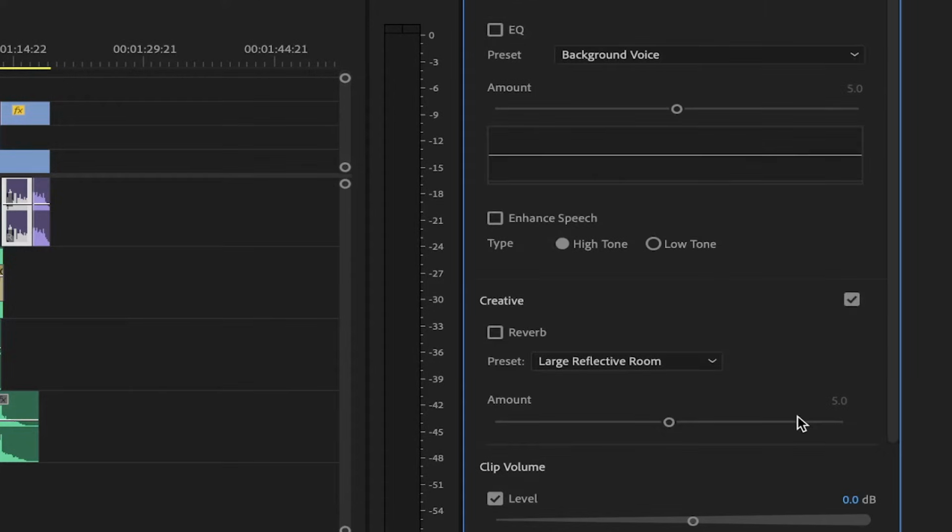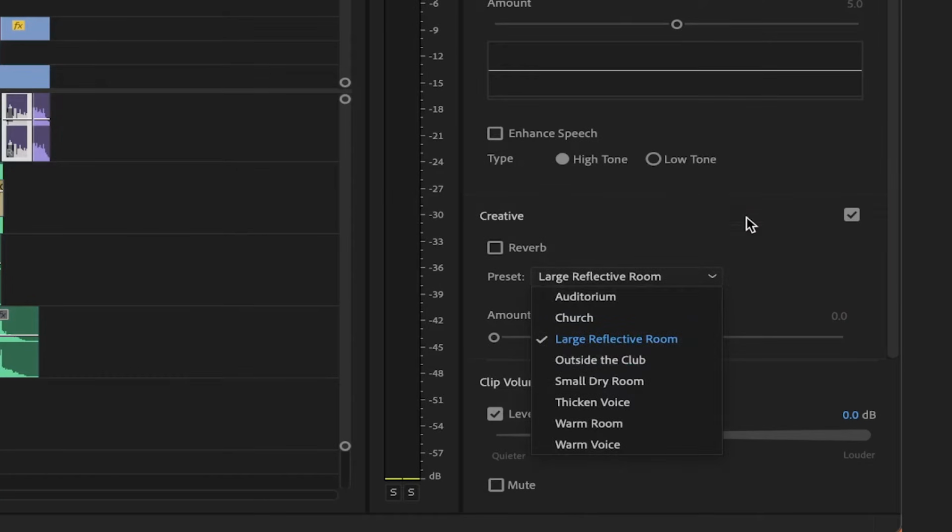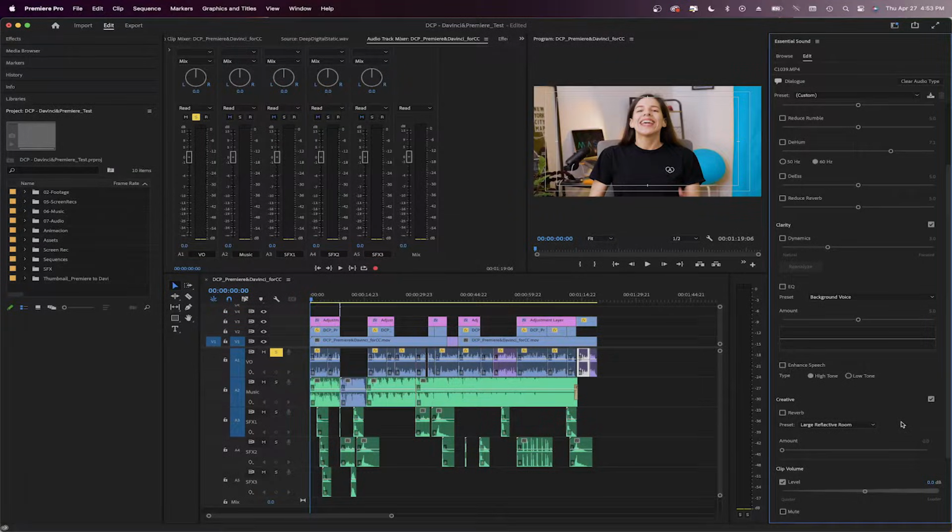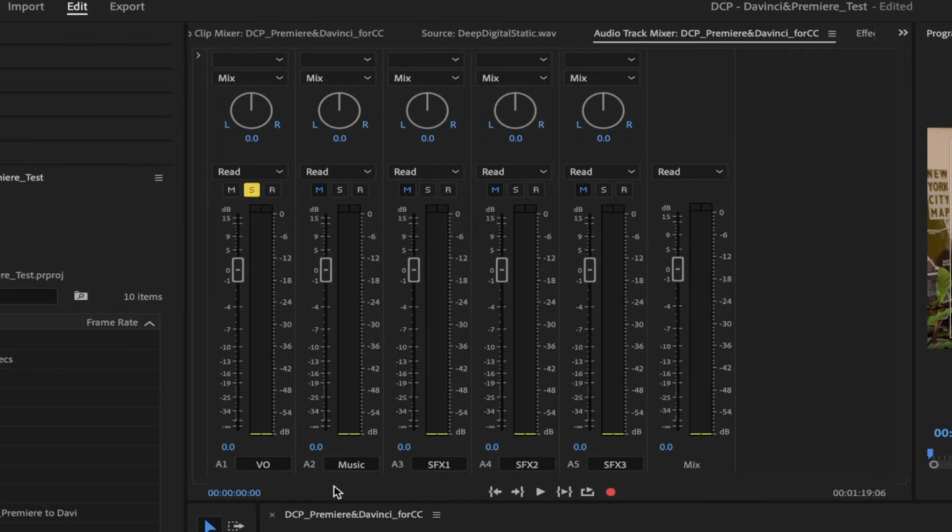And then in the Creative tab, you can add some effects to help the audio sound in a specific way. Anyways, enough of the Essential Audio panel for now. Let's move on to the Audio Track Mixer. Each one of these lines represents an audio track.